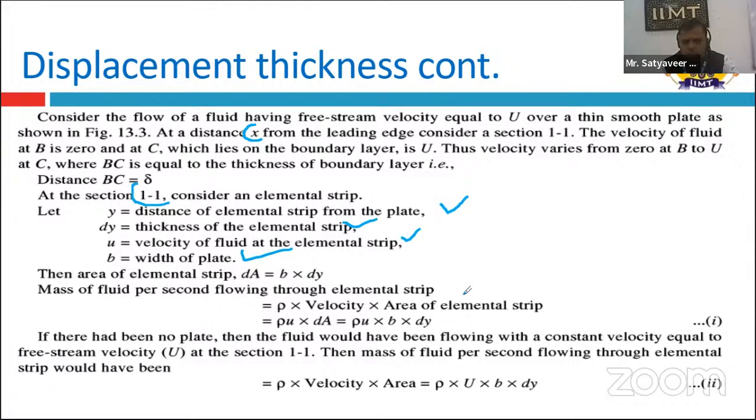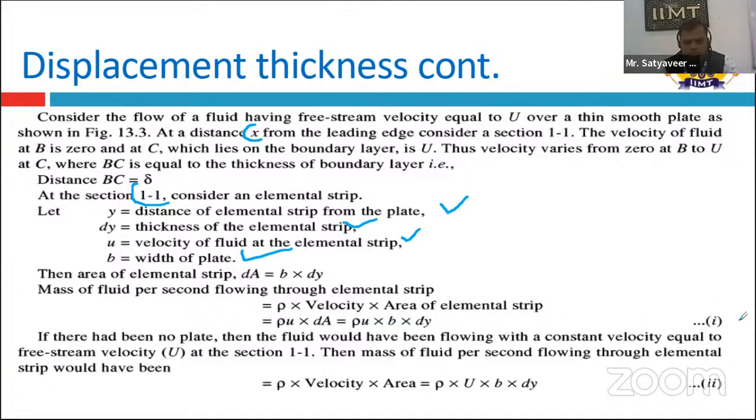The formula is m equal to rho into velocity into the area of the elemental strip. Rho is the density of the fluid, taken as 1000 because the liquid flowing is water. The velocity is u and dA is the area of the elemental strip, so dA can be written as b into dy.